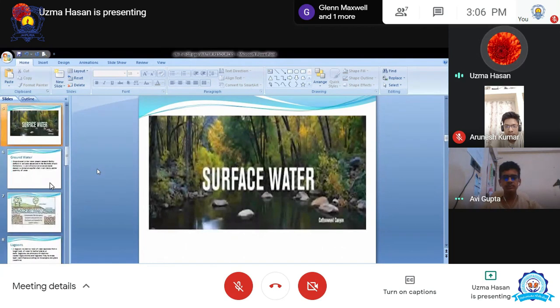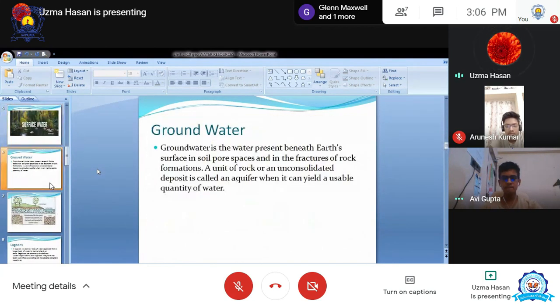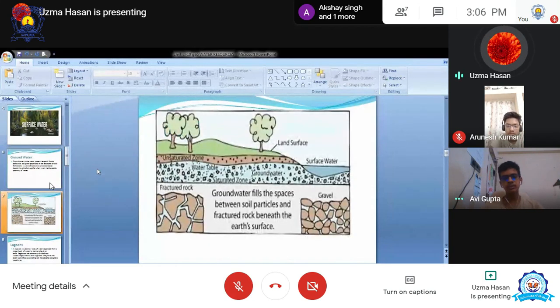You can see the picture of surface water. Next is groundwater. Whatever the water is present beneath the ground, you can see the trees are there. Next is unsaturated zone, then water table, groundwater, saturated zones. Then fractured rocks are there, gravels are there. Groundwater fills the space between soil particles and fractured rock beneath the earth's surface.